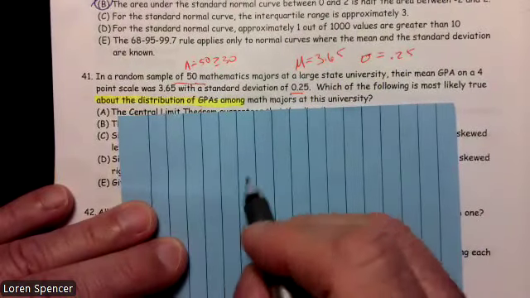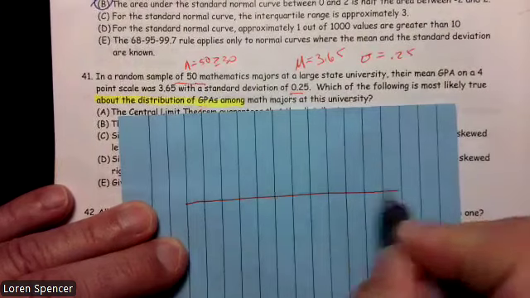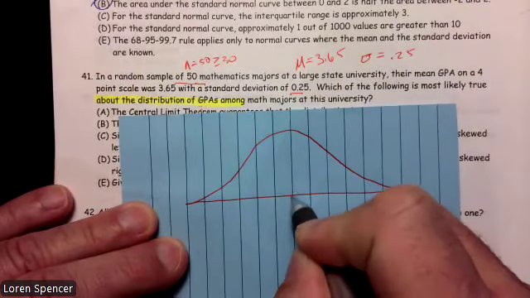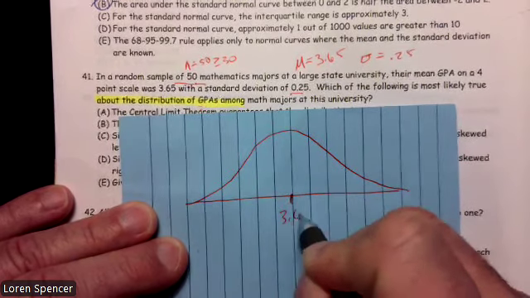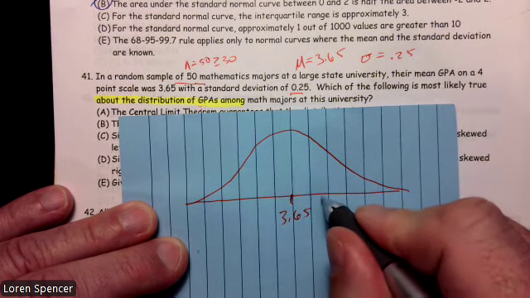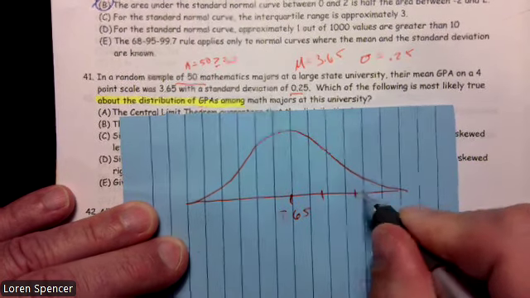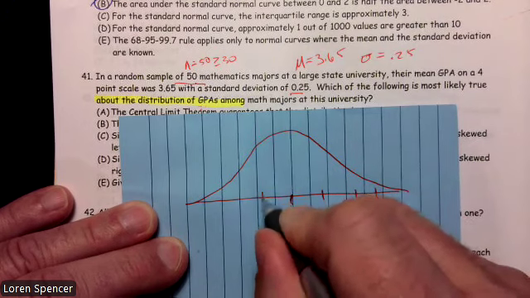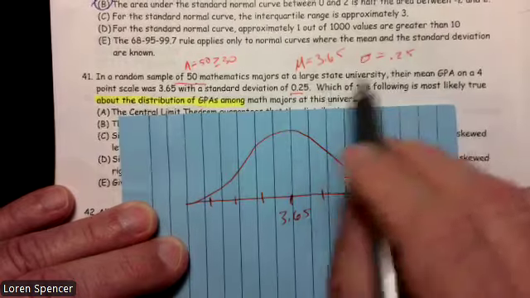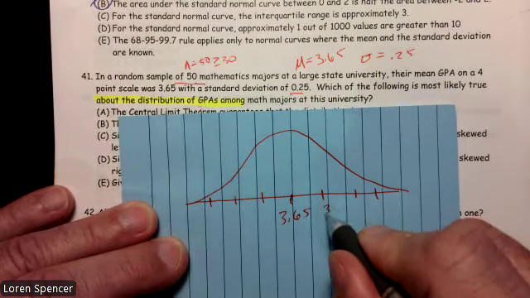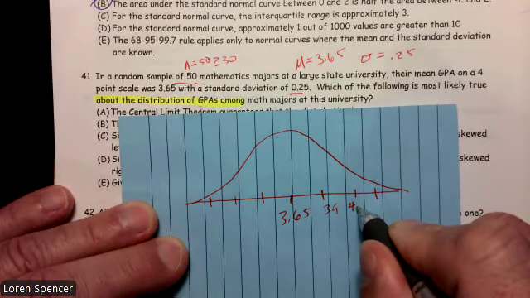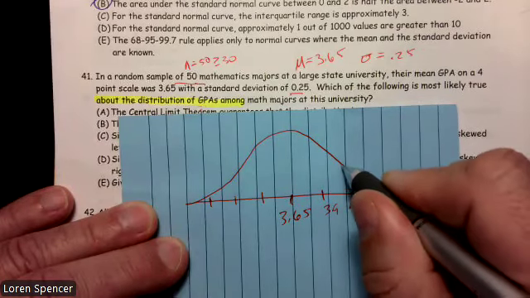They tell us that the mean is 3.65. So I'm going to draw this out, and I'm going to act like it's a normal, though I really don't know if it is or not. Then I go 1, 2, 3, and 1, 2, 3, with 3.65 in the middle. I add that 0.25 to it, and I get 3.9. Then I go up here and say, wait a second, I can't go above 4.